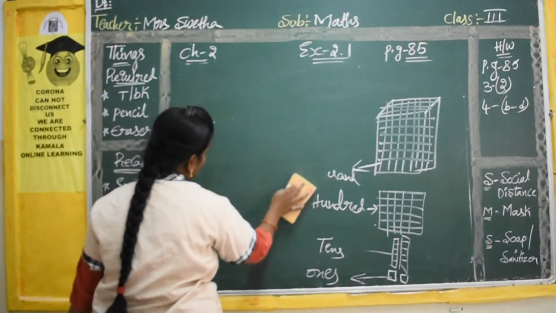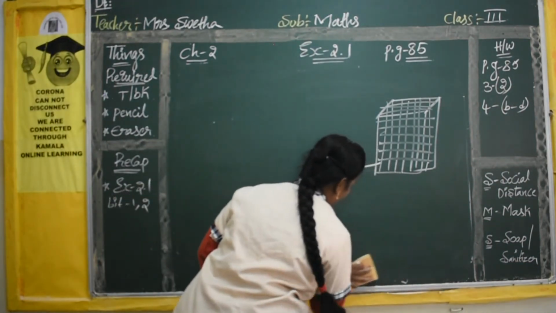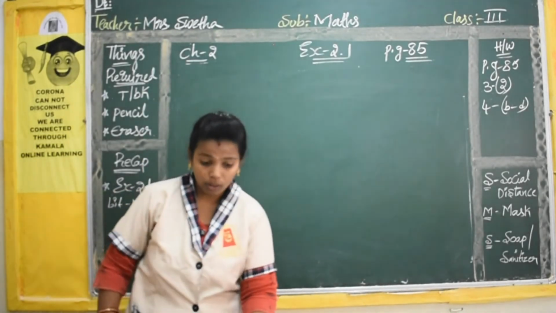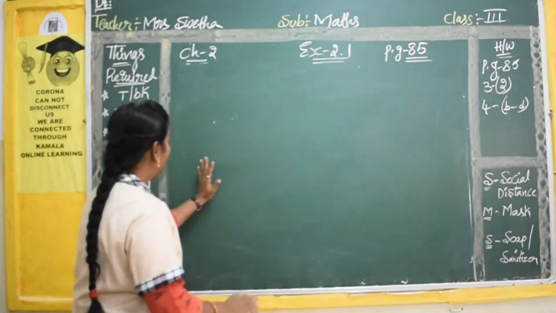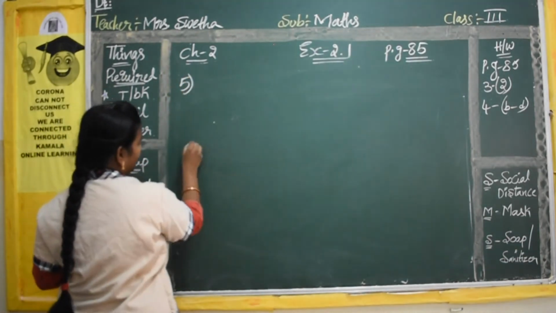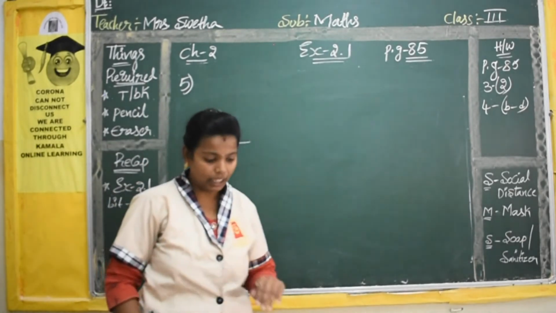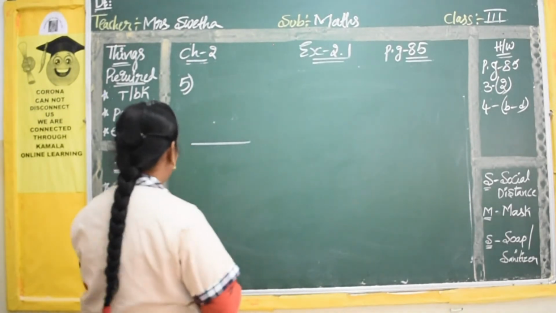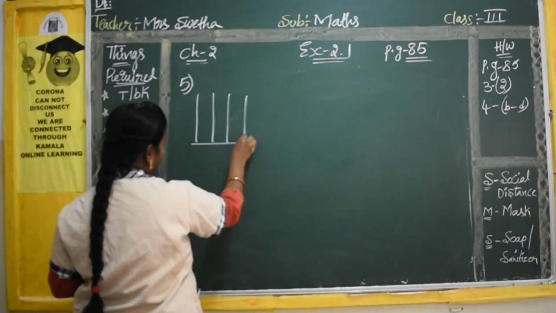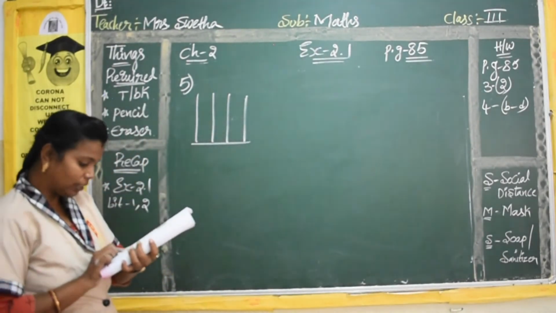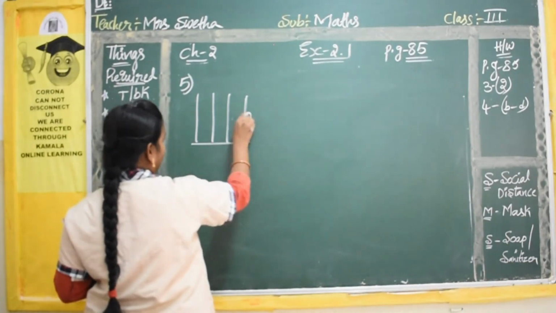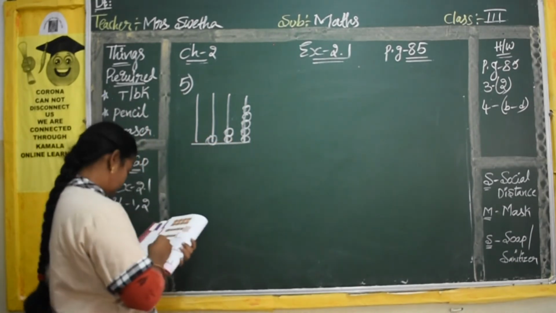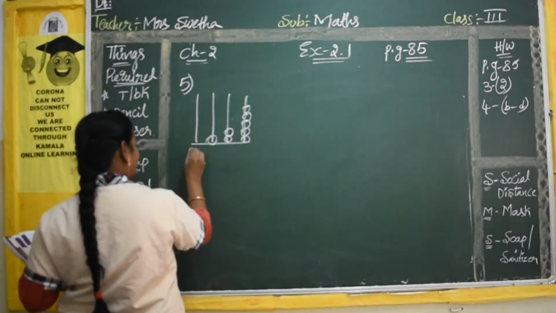You have the abacus. This is very easy. You just have to count and write the number of beads they have given there. Okay, so this one also I will show you here. In the fifth bit, you have to count and write the number of beads. So for the first one, they have given beads, so you have to count the beads. Here also there are 4 places. In the ones place you have 5 beads. The places are already drawn in your book, so no need to write them. In the 1000 place you have 7.